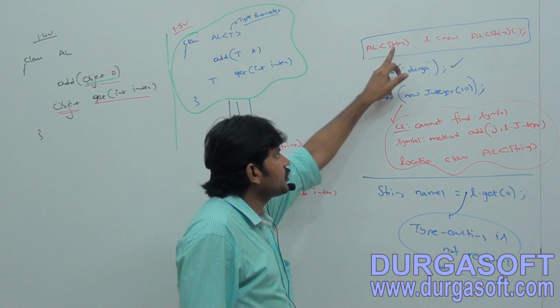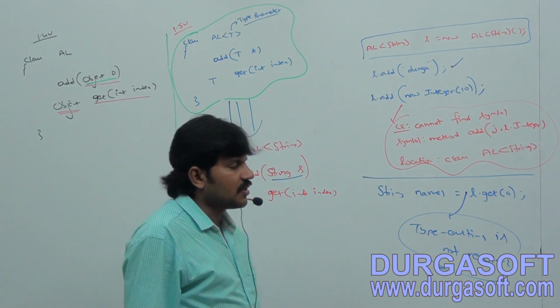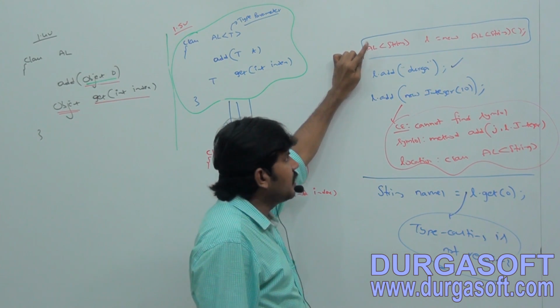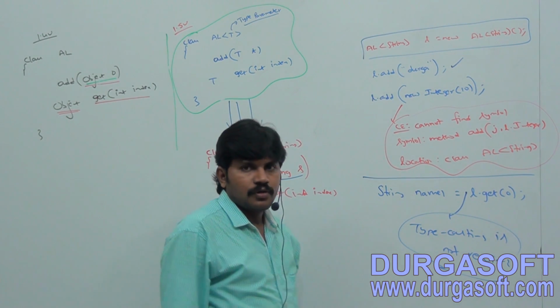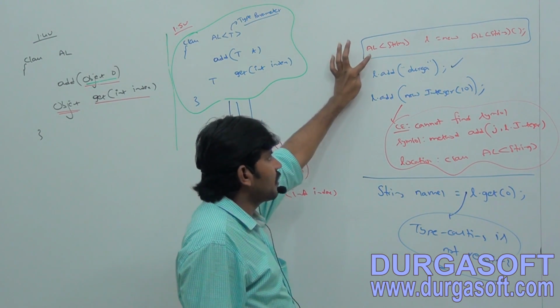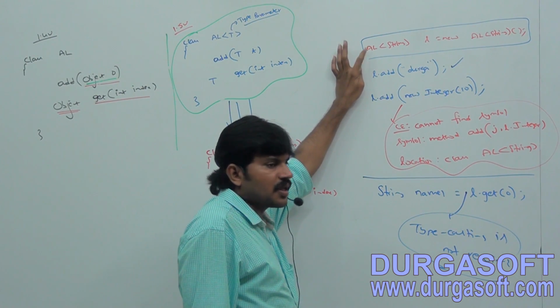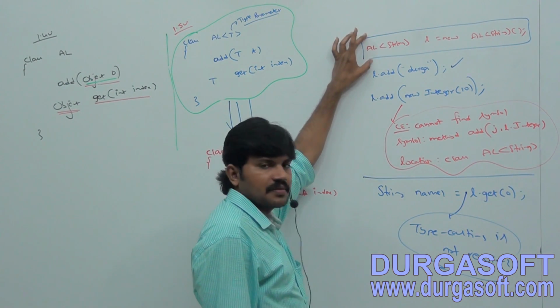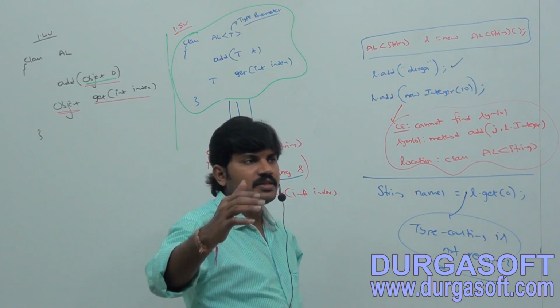Array list of string L is equal to new array list of string. Only this line.